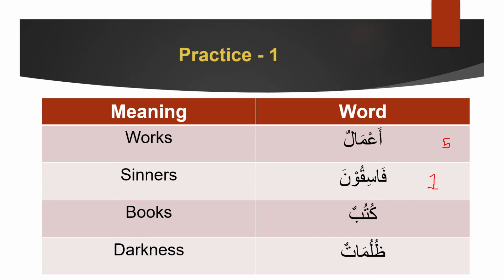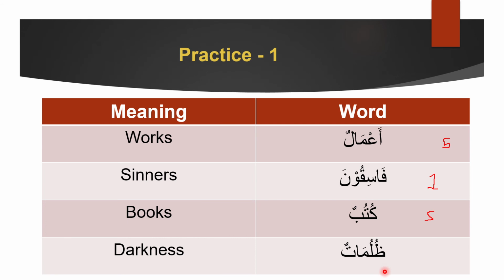Okay. Next we come to kutubun. If we just look at the word, we will not know whether it's singular or plural. I told you that, because this word does not have any combination. The only way we know the word is plural is by what? The combinations. This word does not have combinations. I can think that this word is singular. But that's why we need the meanings. We look over to the meanings and we see that this means books. And books is plural. So we look at the word and we say that this is plural. But that's not enough. What kind of plural is it? We know that books is a thing again. Thing means it's non-human broken plural, which is 5. Non-human broken plural is the fifth one, right?